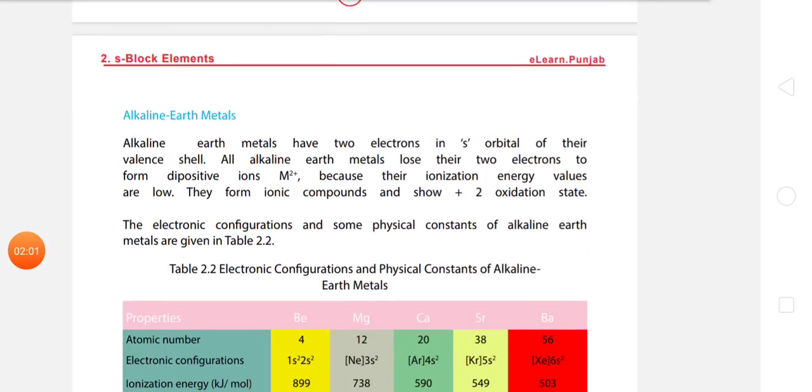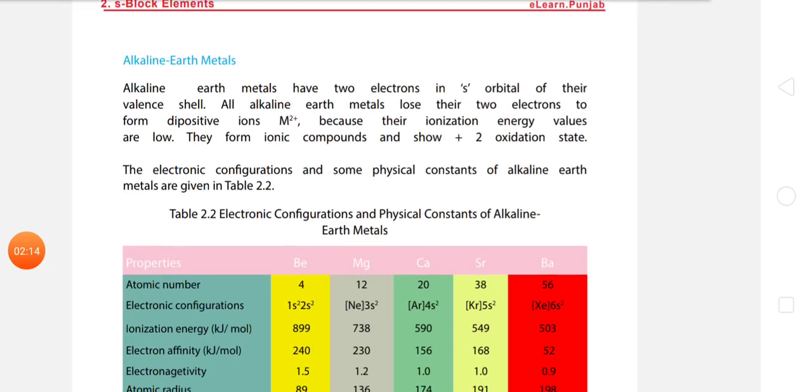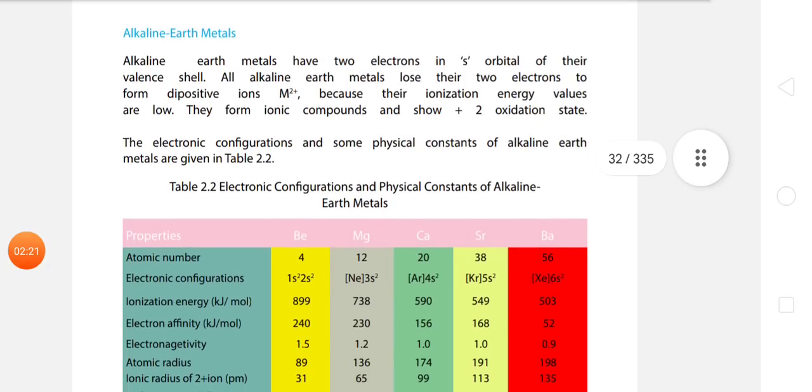Alkaline earth metals. Alkaline earth metals have 2 electrons in the S orbital of their valence shell. All alkaline earth metals lose their electrons to form dipositive ions. Because their ionization energy values are very low, they form ionic compounds and show +2 oxidation state.